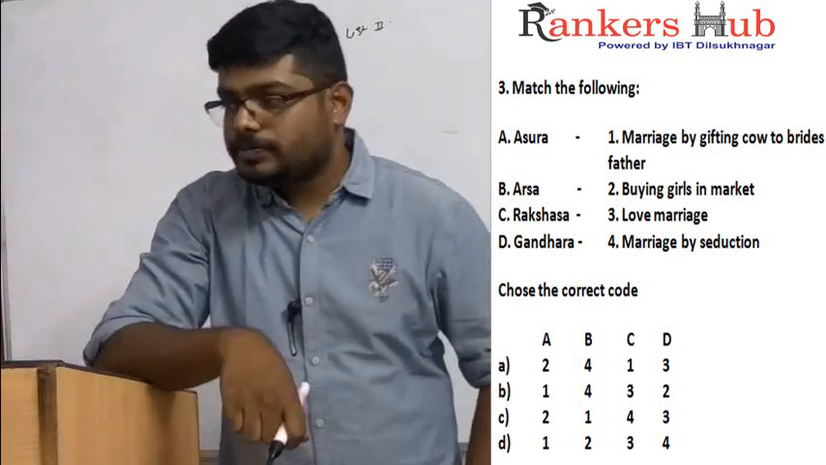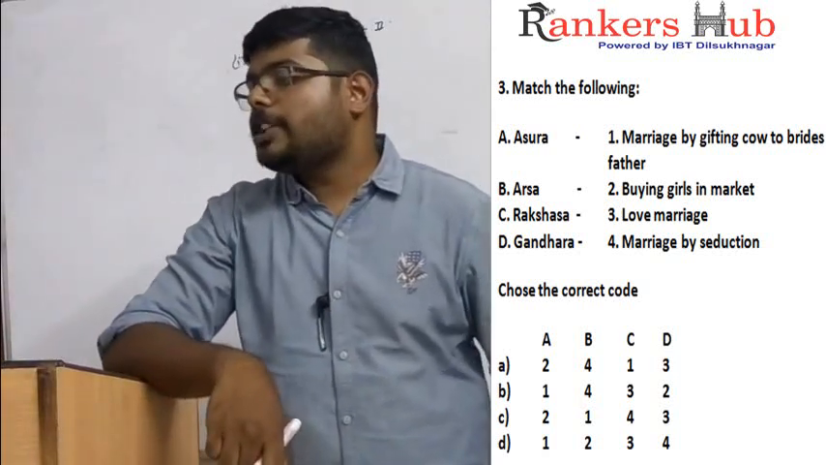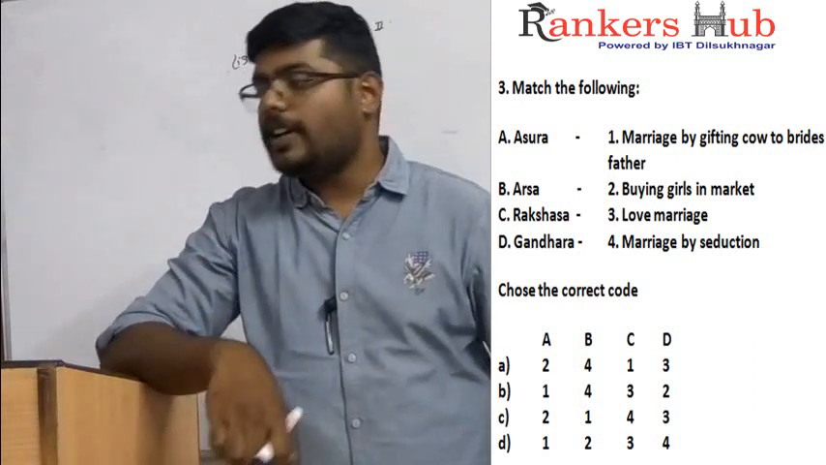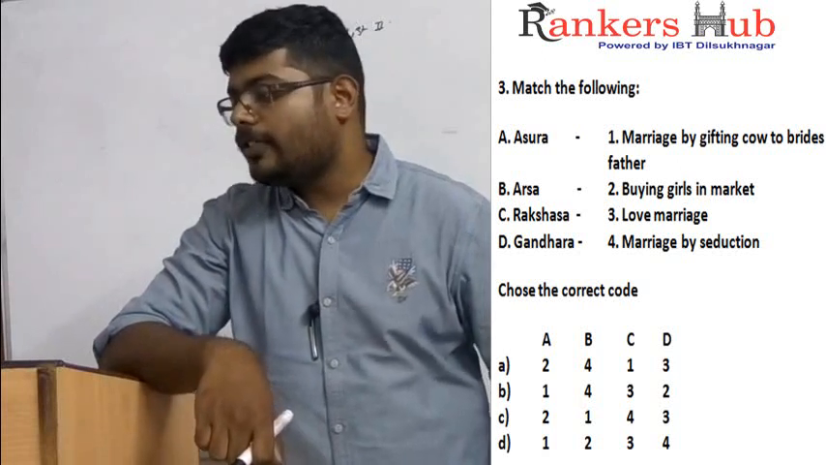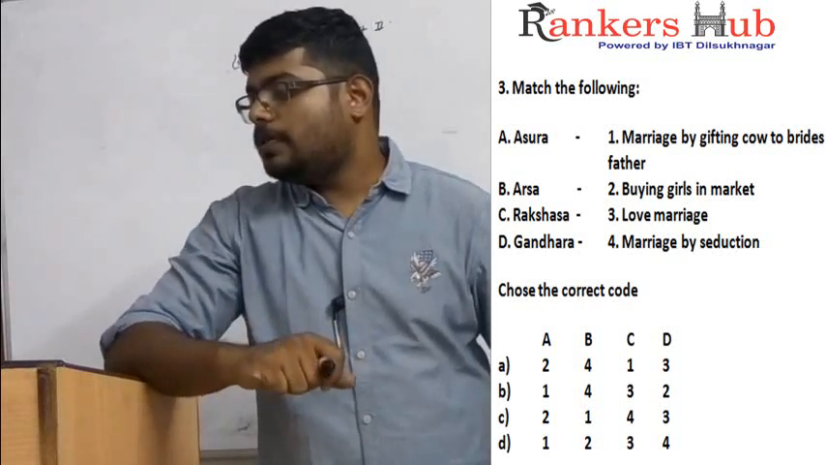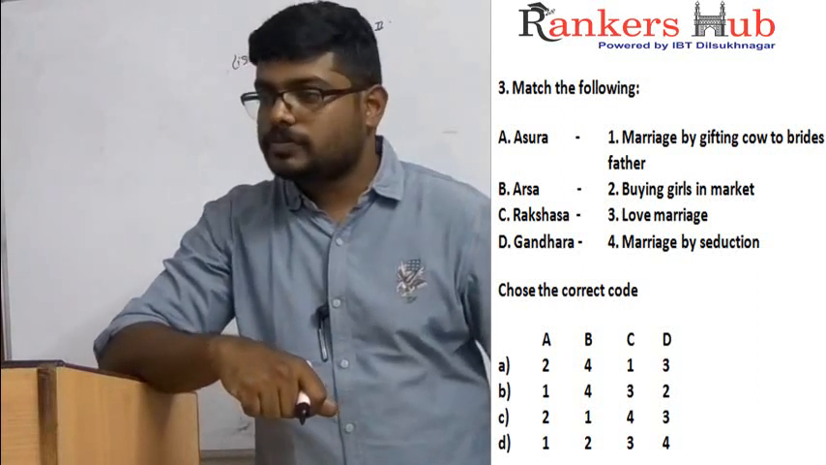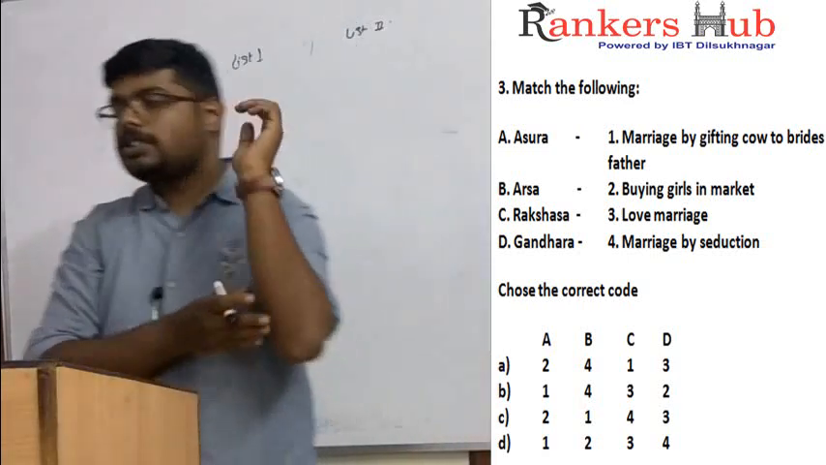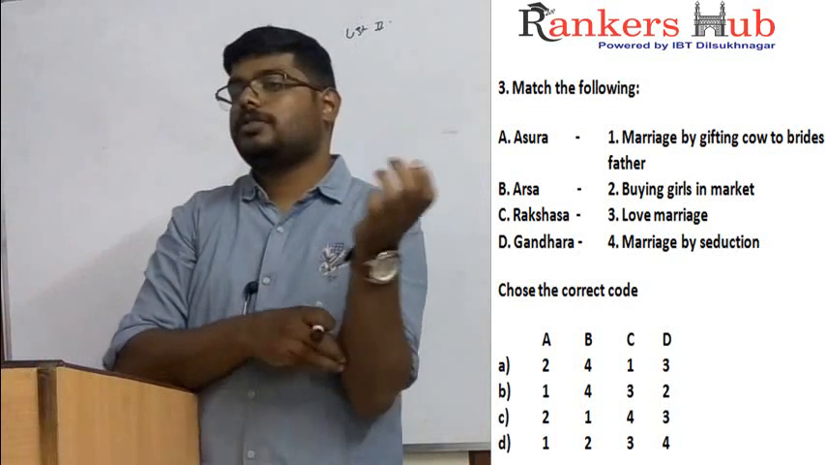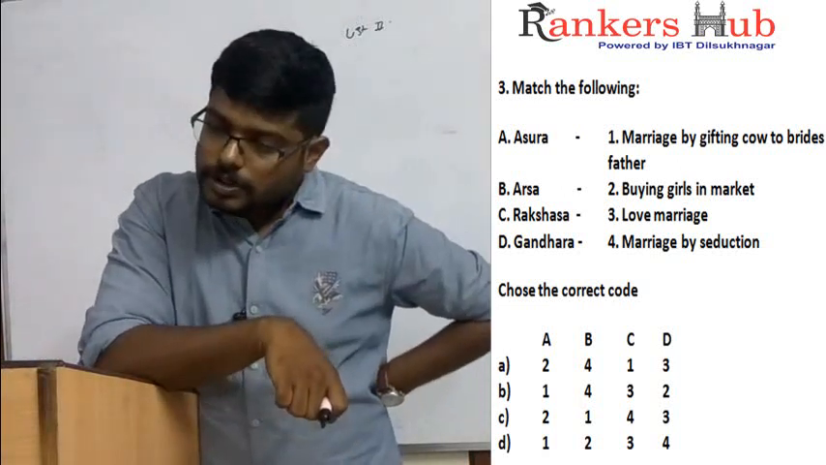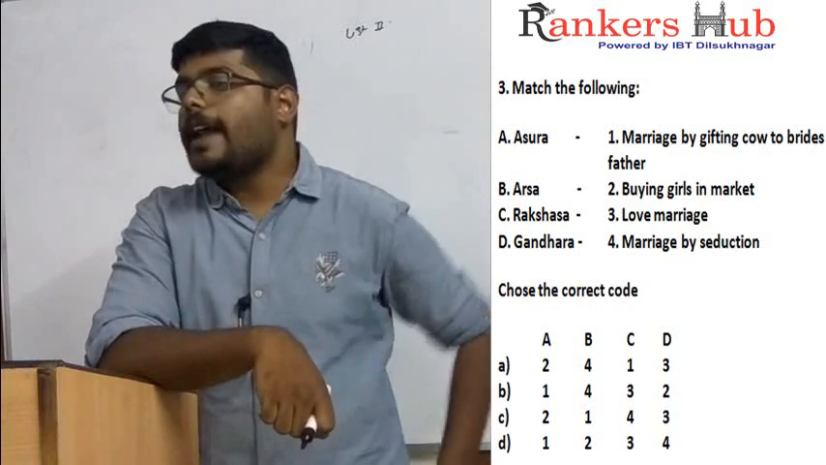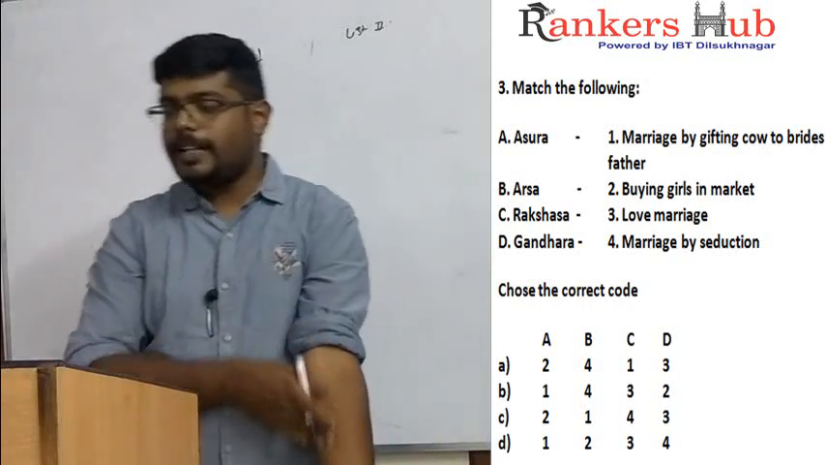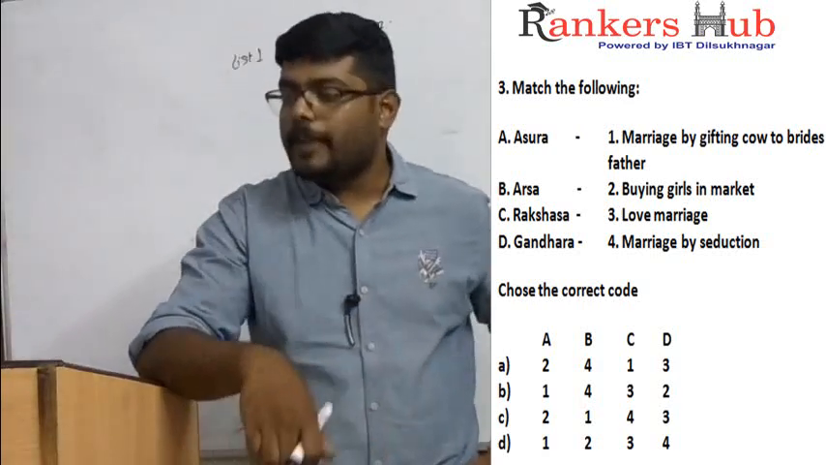In list 2, 1. Marriage by gifting cow to the bride's father. 2. Buying girls in market. 3. Love marriage. 4. Marriage by selection. Quickly match the answer.